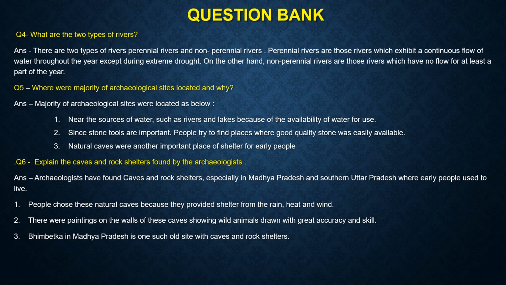Next question, explain the caves and rock shelters found by the archaeologists. Students, in the chapter explanation, we discussed in detail about these caves. So the answer is, archaeologists have found caves and rock shelters, especially in Madhya Pradesh and southern Uttar Pradesh, where early people used to live. People chose these natural caves because they provide shelter from rain, heat, and wind. There were paintings on the walls of these caves showing wild animals which were drawn with great accuracy and skill. Bhimbetka in Madhya Pradesh is one such old site with caves and rock shelters.